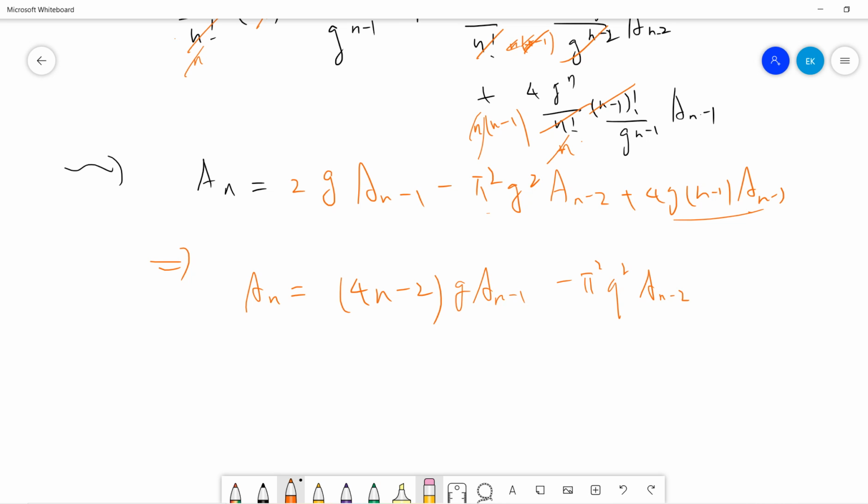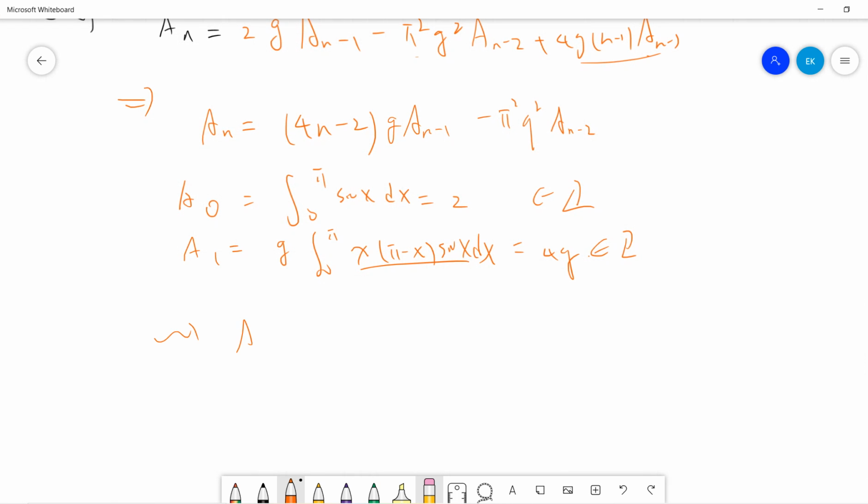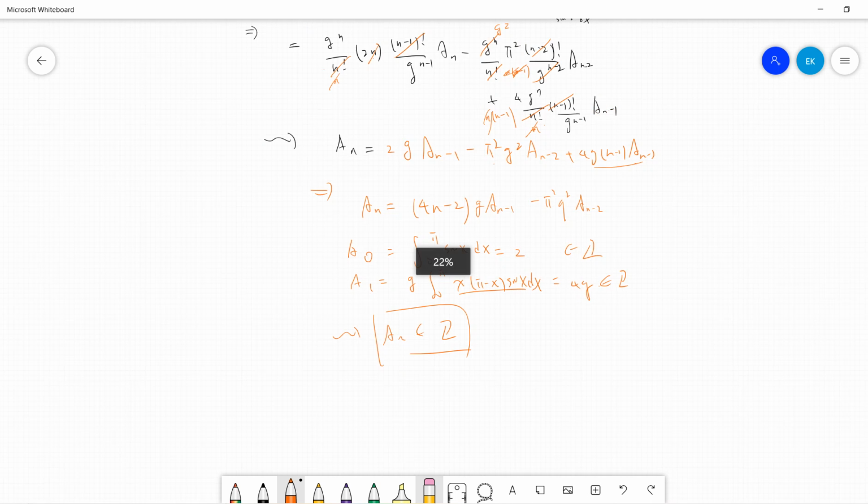We know a_0 is the integral from 0 to pi of sine x dx, which is 2. And a_1 is q times the integral from 0 to pi of x(pi minus x) sine x dx. You can use a computer; it's very easy to see this is 4q, an integer. So by the recursion formula we know that a_n is an integer. Basically, all the idea is to prove that a_n is an integer.